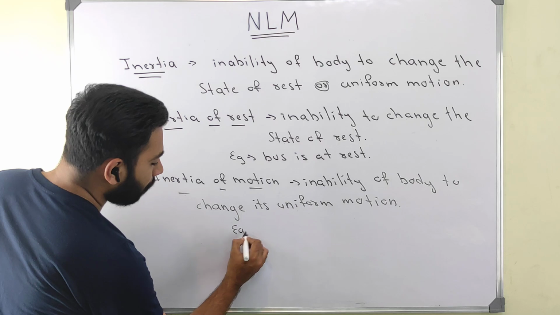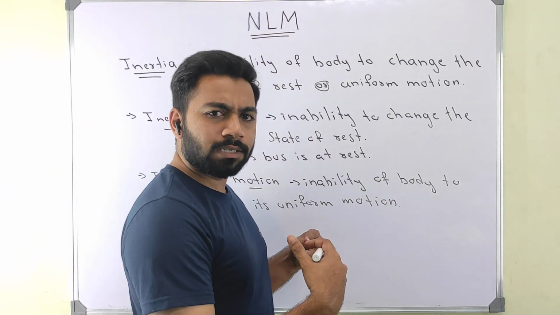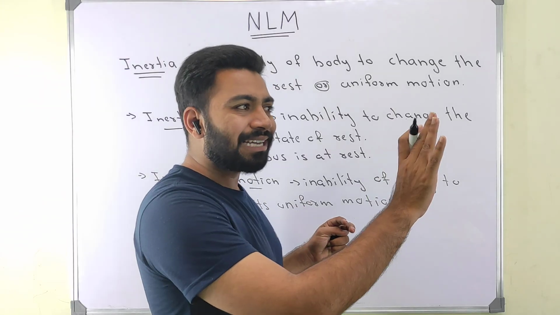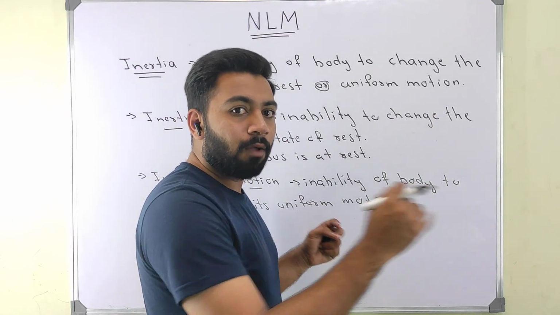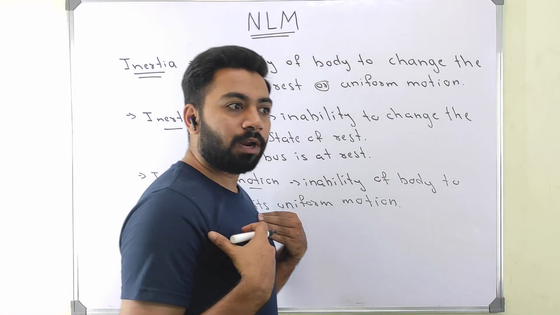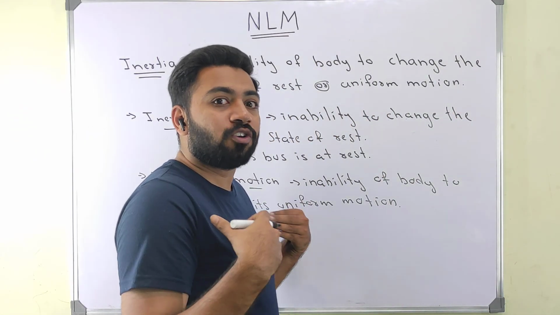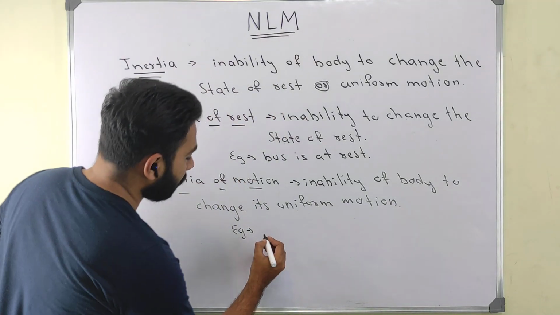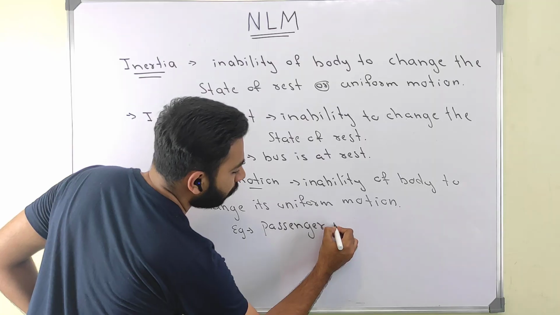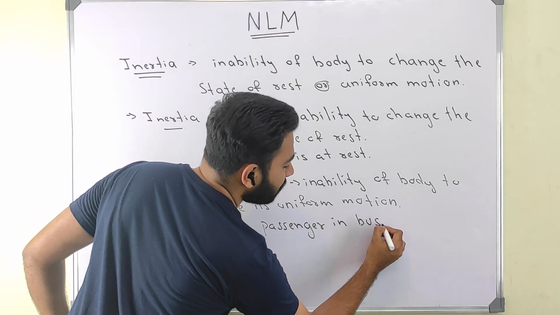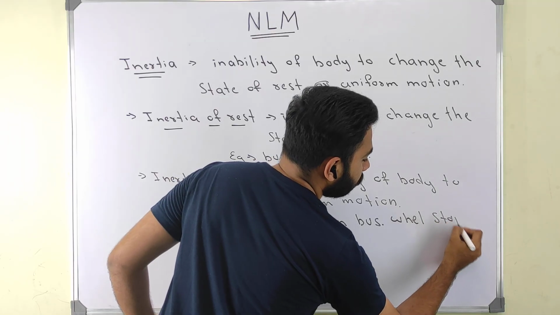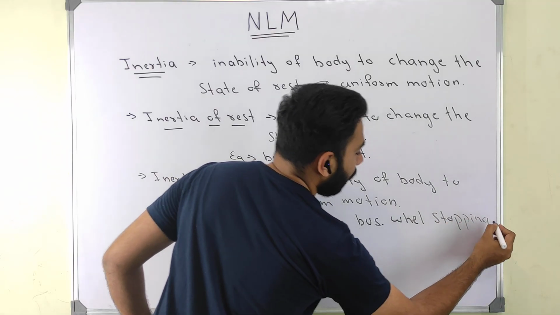For this example, when you are traveling in a bus, your body is moving. When suddenly the bus driver applies brakes, what happens? You will be pushed forward like this. Which means if your body is in motion, it tries to stay in motion. So I can say: passenger in a bus while stopping.